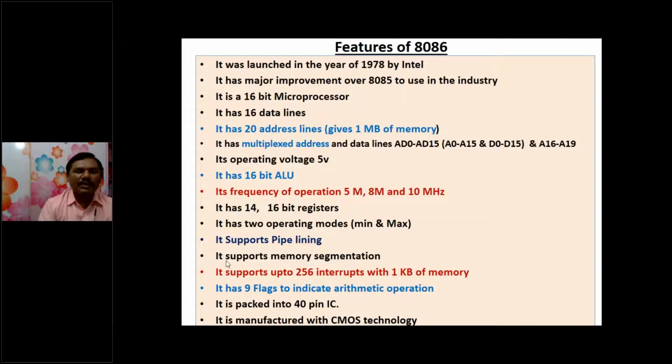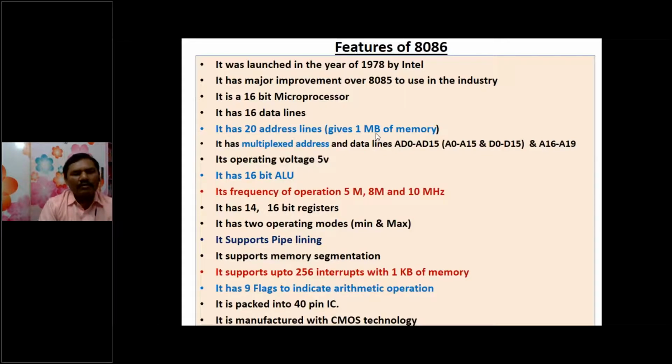Just now we have seen what pipelining is, and it supports memory segmentation also. So these 20-bit address lines will give how much amount of memory. There are two types of memory: alignment memory or non-alignment memory. In the alignment memory, it is very difficult to search the data where it is available. Take for example, our computer desktop also, our memory is segregated or fragmented into C drive, D drive, E drive, and F drive like that.